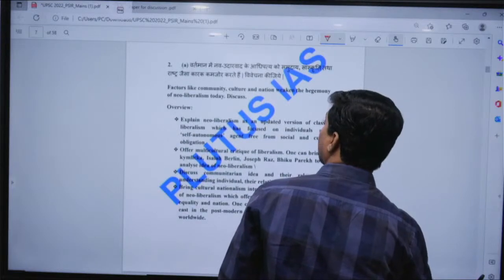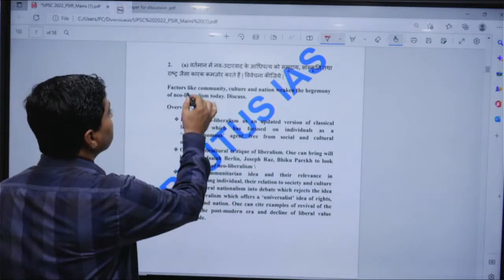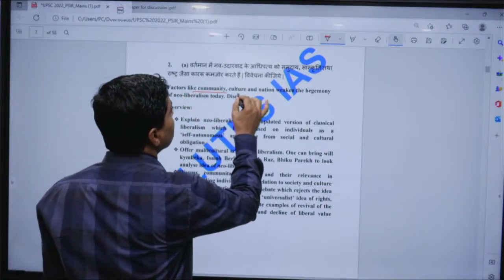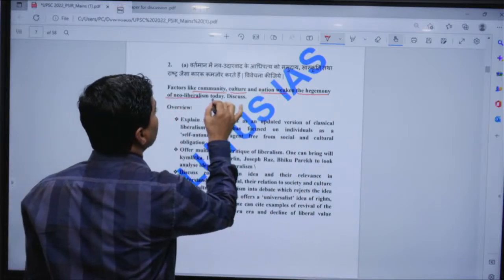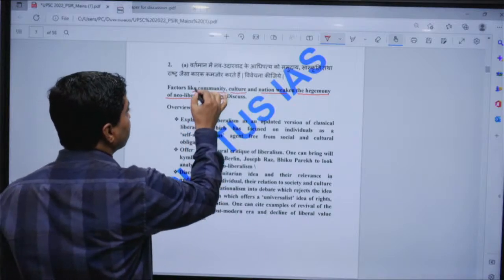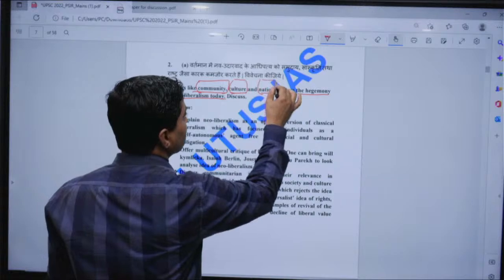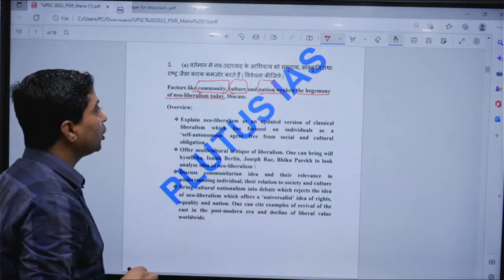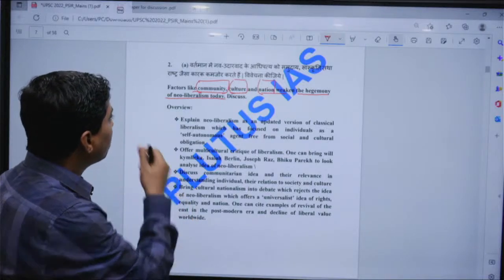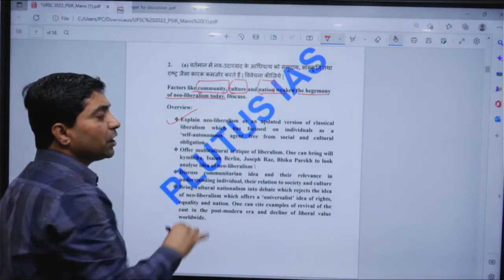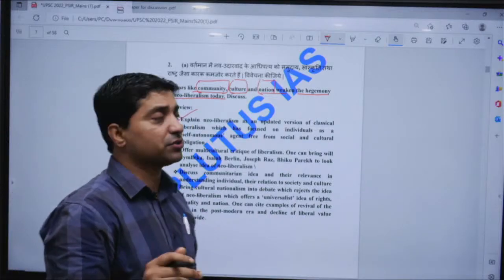Second A. Now look at this question. This question is: factors like community, culture and nation weaken the hegemony of neoliberalism today. Discuss. Now one should explain what neoliberalism is, right? For example, neoliberalism is an updated version of liberalism, right?